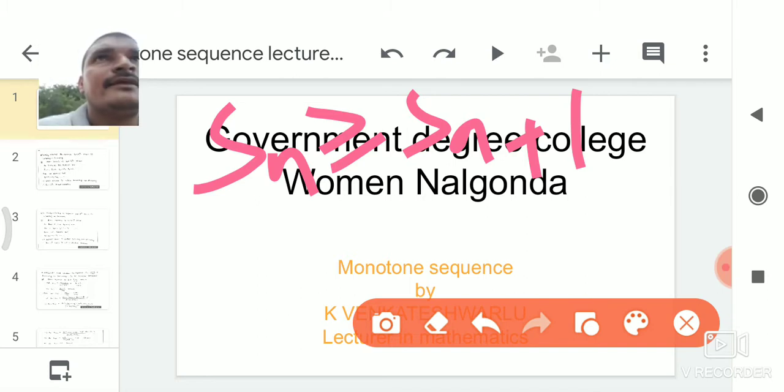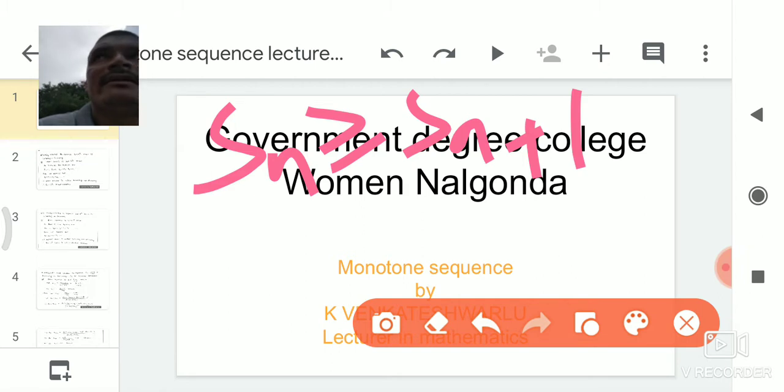So every decreasing sequence is bounded above. Every increasing sequence is bounded below, and an increasing sequence is bounded if and only if it is bounded above. Also, a decreasing sequence is bounded if and only if it is bounded below.